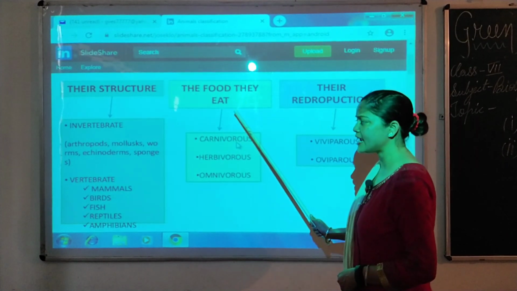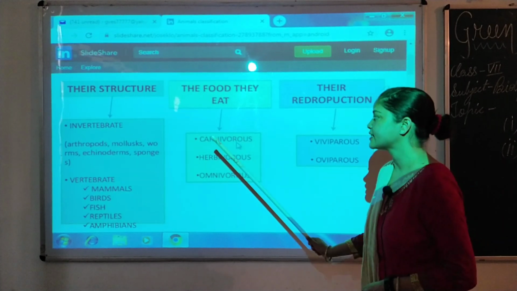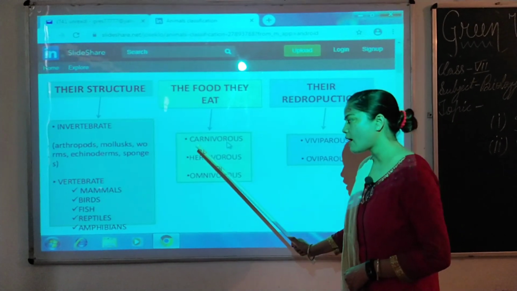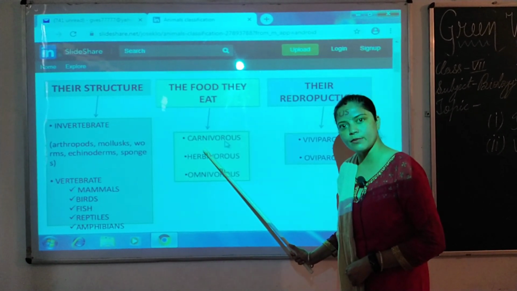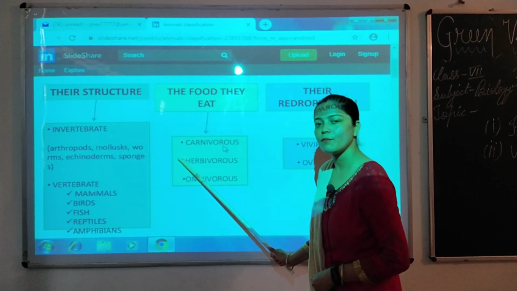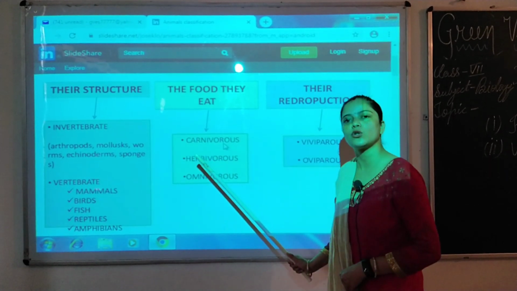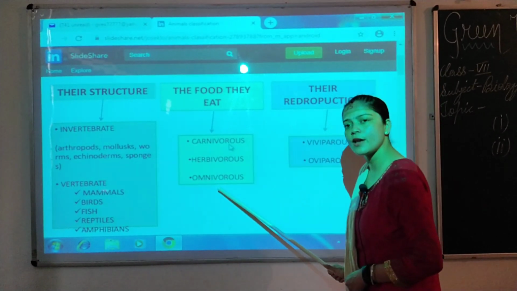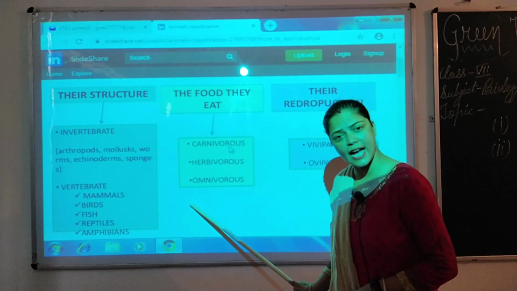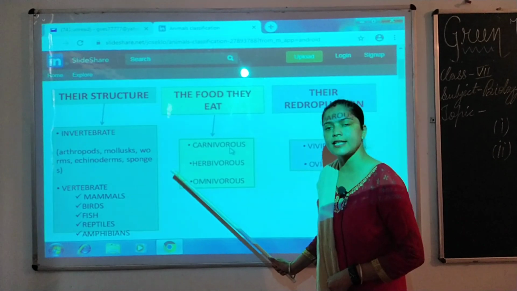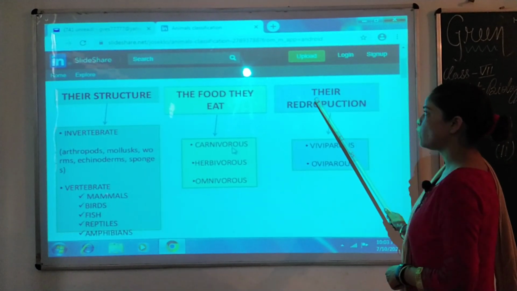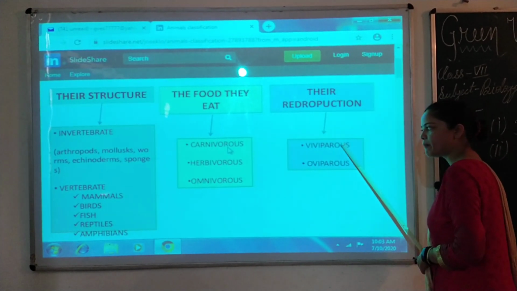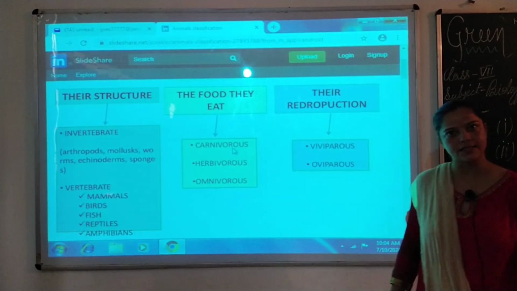According to the food they eat, they are divided into three categories: carnivorous, herbivorous and omnivorous. Carnivorous animals are those animals who eat flesh, meat. Herbivorous animals are dependent on plants for their food. And omnivorous animals eat both plants as well as animals. Now, on the basis of their reproduction, they are divided into two, viviparous and oviparous.